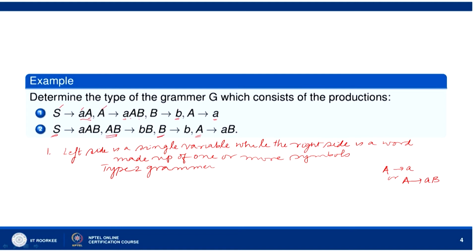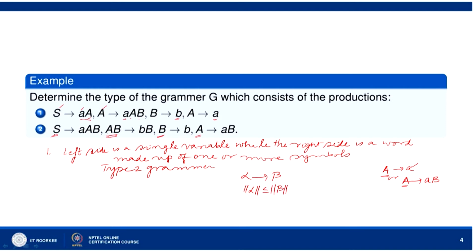Okay. So, either A goes to a, either we should be having a terminal, or we should have a terminal followed by a symbol. But the left hand side should be having a single variable. Here there are 2 variables, A B. So, it cannot be of type 3 also, but it can be of type 1. In the case of type 1 we have alpha goes to beta and length of alpha is less than or equal to length of beta.